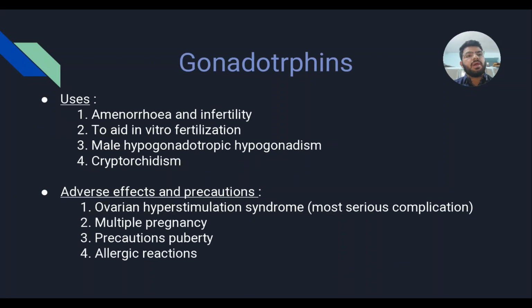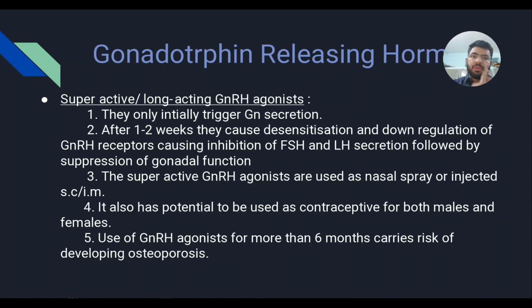Gonadotropins. Gonadotropin uses are amenorrhea and infertility, to aid in vitro fertilization, male hypogonadotropic hypogonadism, and cryptorchidism. Its adverse effects are ovarian hyperstimulation syndrome, multiple pregnancy, precocious puberty, and allergic reactions. Gonadotropin releasing hormone analogs are further